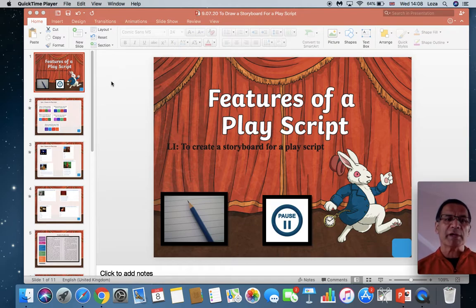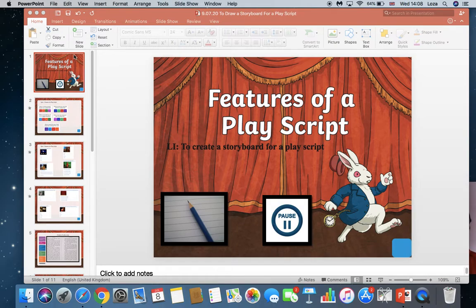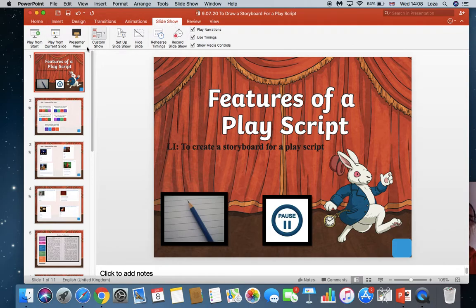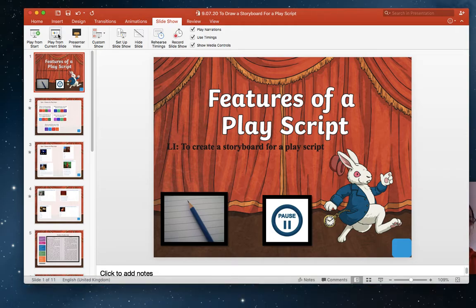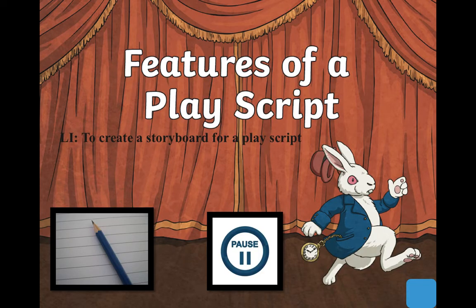So before we begin, let's first of all make sure that you are ready to start. Do you have your pencil and paper? And use the pause button whenever you need to. The aim for the lesson today is to create a storyboard for a play script.